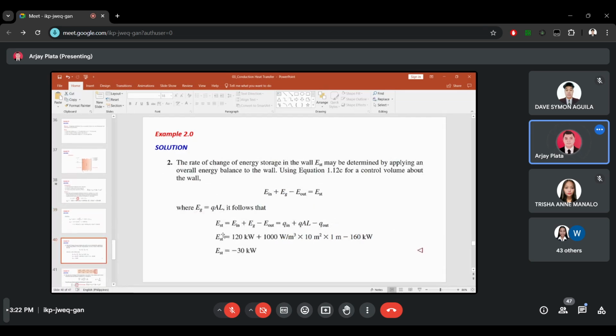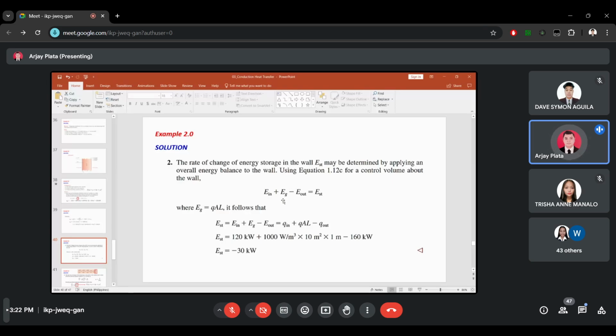Okay, so next is the rate of change of energy storage in the wall. Using the energy balance, we can compute the energy storage. We have energy in, which is 120 kilowatt. This is what we have just derived earlier. And then we have energy out of 160 kilowatt. So we'll subtract it from energy in plus energy generated.